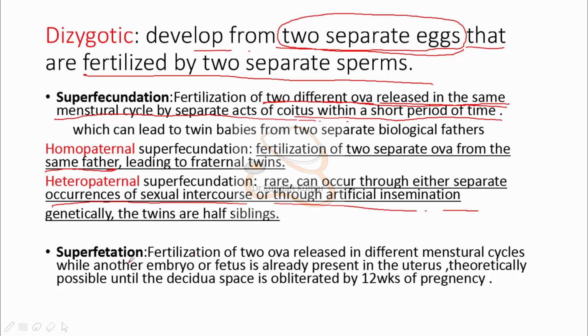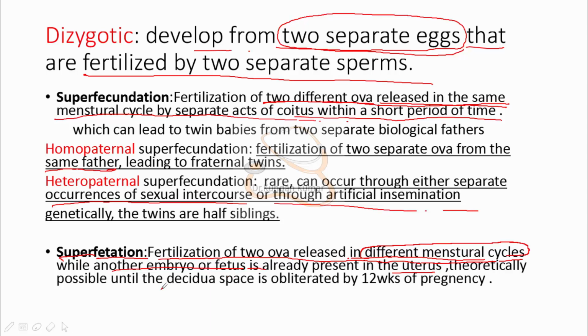Now let's look at superfetation. Here, there is fertilization of two ova released in different menstrual cycles, while another embryo or fetus is already present in the uterus.